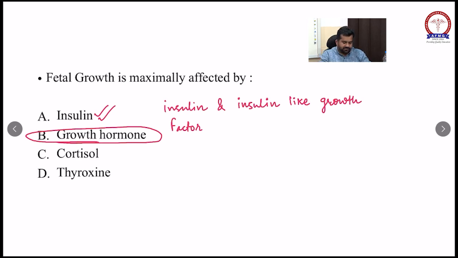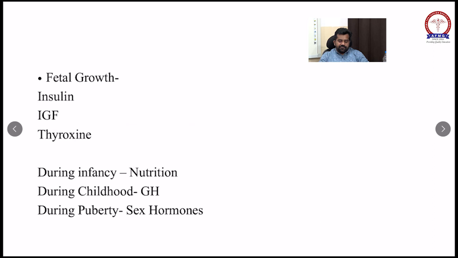We will see this. Fetal growth is mainly dependent on insulin, insulin like growth factor, and the third important hormone is thyroxine. So fetal growth is dependent on insulin, insulin like growth factor, and thyroxine.